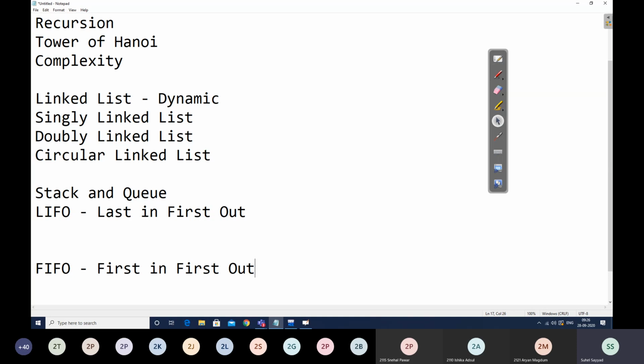But here we also understood that there is one drawback. What if I don't delete all the elements? In that case, front and rear will not be reinitialized to -1. If I keep performing NQ operations, I will not be able to utilize the empty spaces available on the left-hand side of my array. To overcome this drawback, we saw the next type of queue, the circular queue.